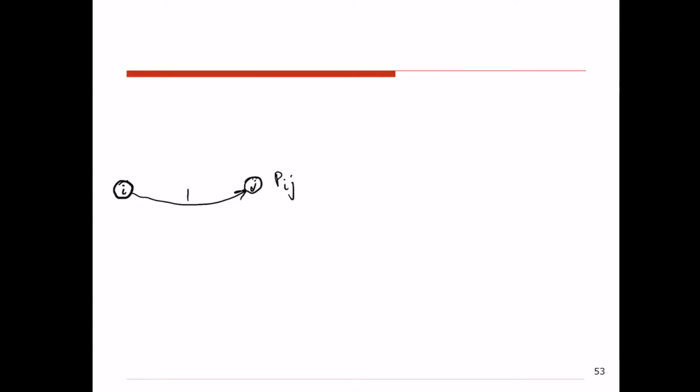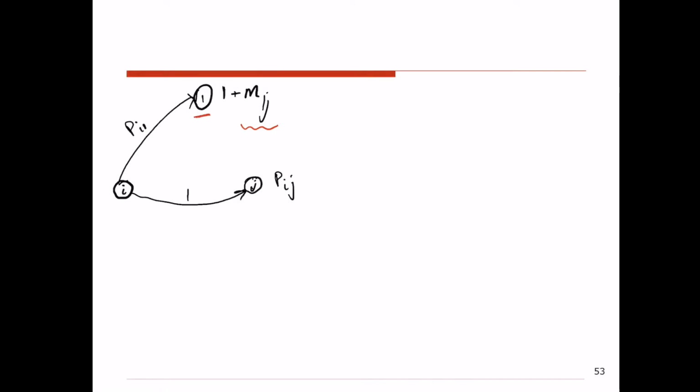Another possible scenario is that we go from state I to state 1 with probability of Pi1. That would be one transition. And then from state 1, we take whatever number of steps are needed for us to end up at the state J for the first time. And I'm going to show that with M1J. So M1J shows the average number of steps that are needed for me to end up at the state J, given that right now I'm at the state 1.